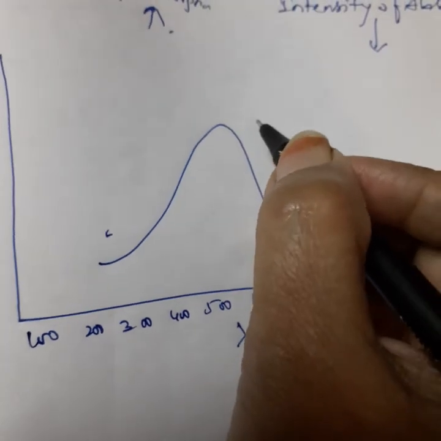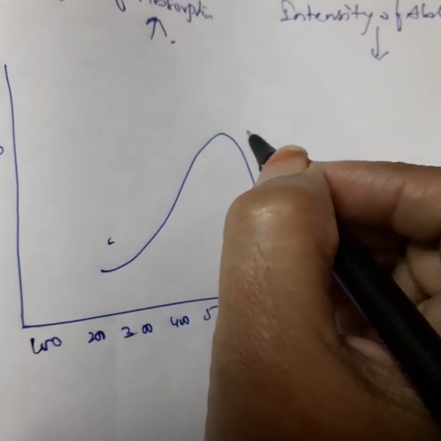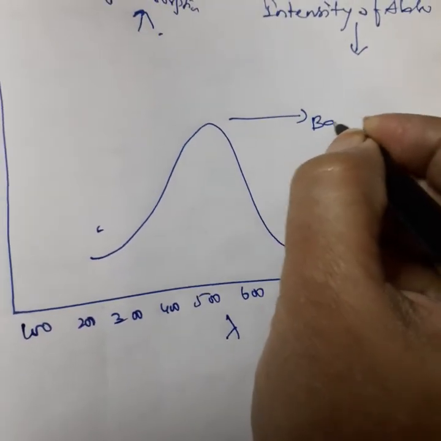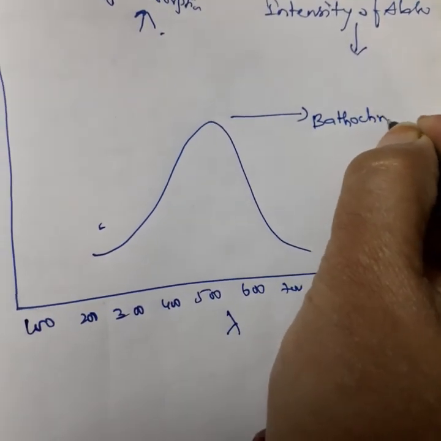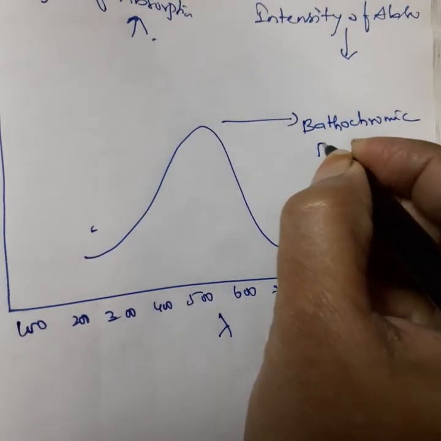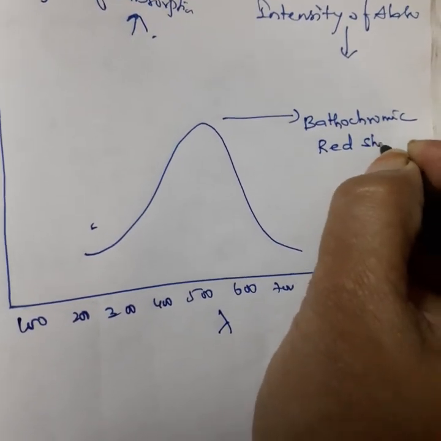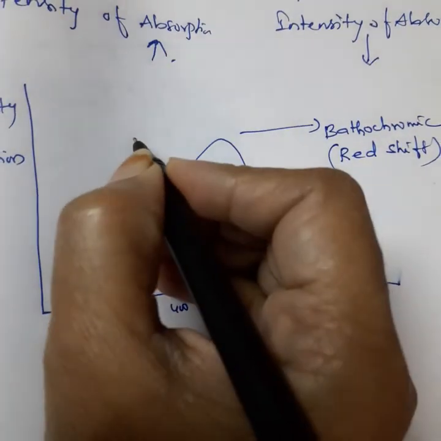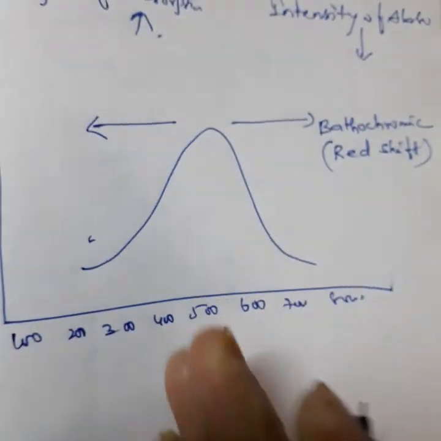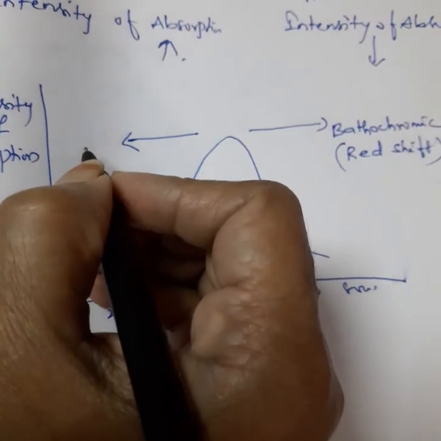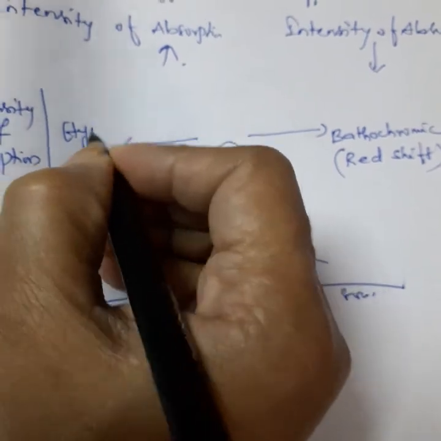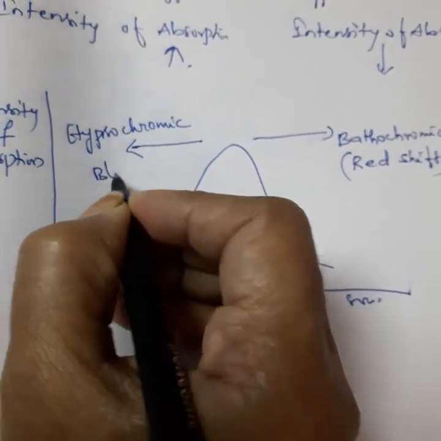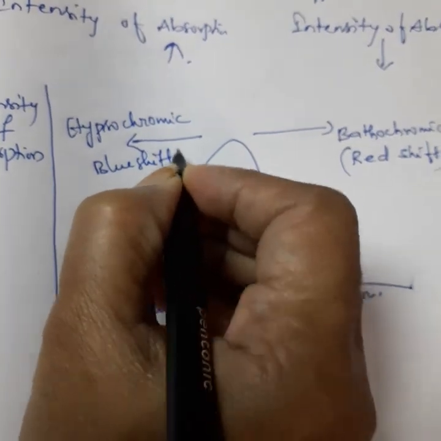By placing of any auxochrome or by changing the solvent, lambda max value will shift towards the right side. Then the observed effect is called bathochromic shift. We also call it red shift. Similarly, the presence of auxochrome or changing the solvent, sometimes the lambda max will shift towards the left side. That is called hypsochromic shift. We also call it blue shift.